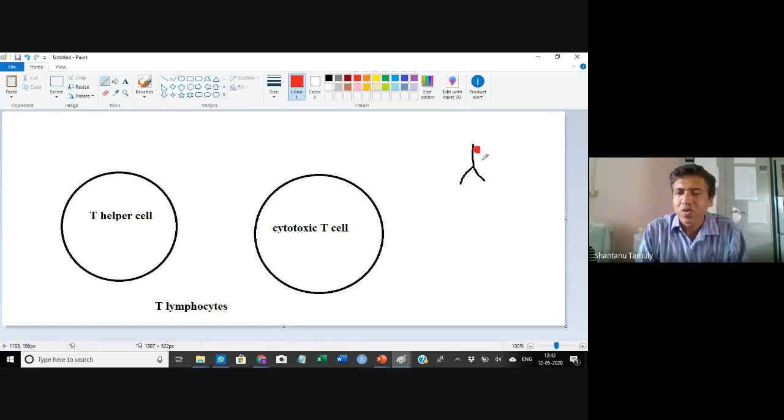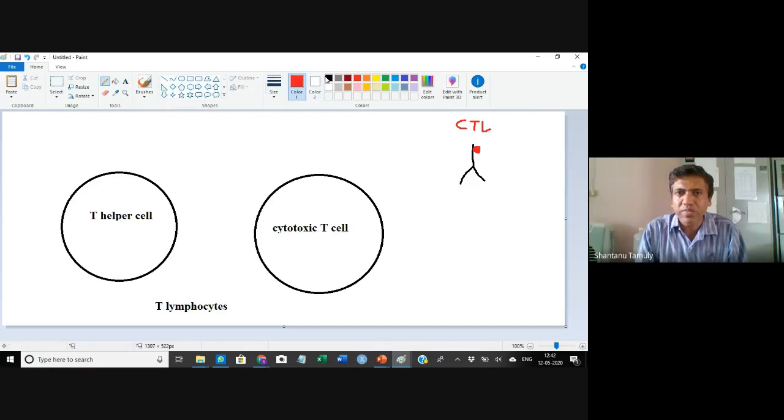Fluorescent dye means once the antibody gets attached to the antigen, this fluorescent dye will fluoresce, it will light. Let us assume that this particular antibody is for cytotoxic T lymphocytes, this second one.